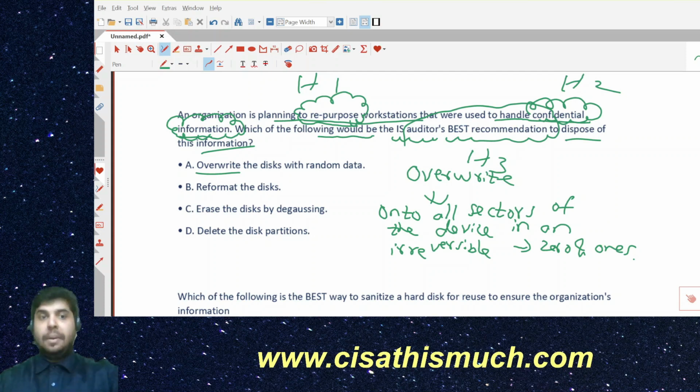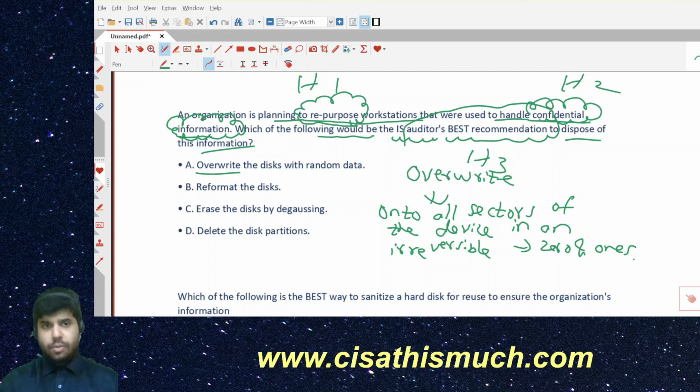When we talk about the word destroy or destruction, again we are assuming the question is talking about full damage, not partial damage. Because even if you do a Google search, you will understand that from a partially damaged drive the data can easily be recovered. So you have to keep these words in your mind. When we say confidential, the data could be less confidential or medium confidential, but here we are keeping in mind that confidential means highly confidential.